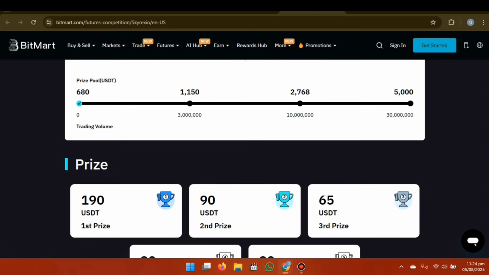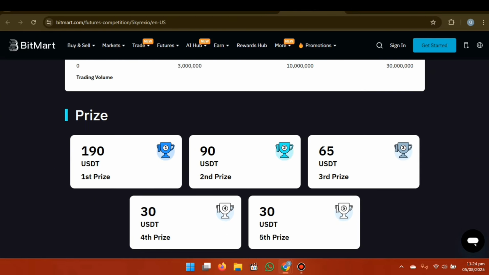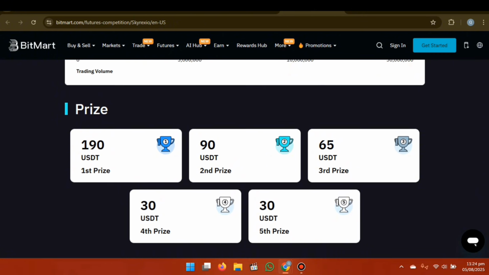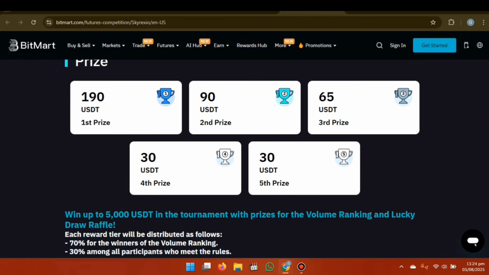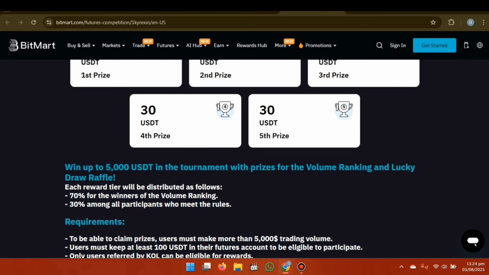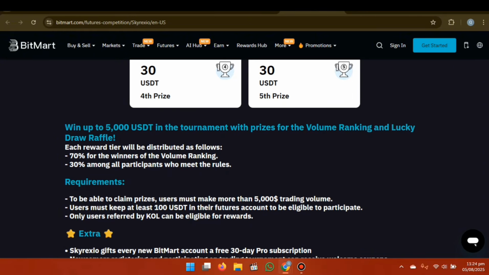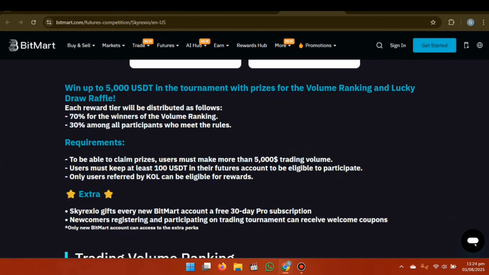You can see the prizes: the first prize is 190 USDT, the second prize is 90 USDT, the third prize is 65, the fourth prize is 30, and the fifth prize is 30 also. So win up to 5,000 USDT in the tournament with prizes for volume ranking and a lucky draw raffle. And the requirements, you can check this out.